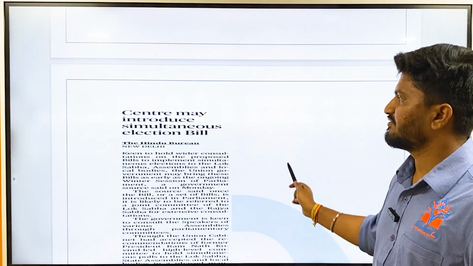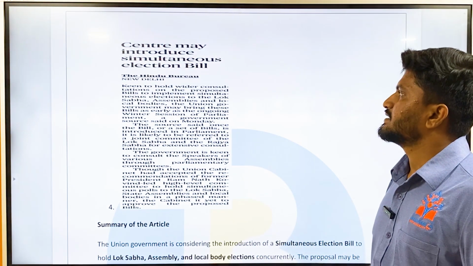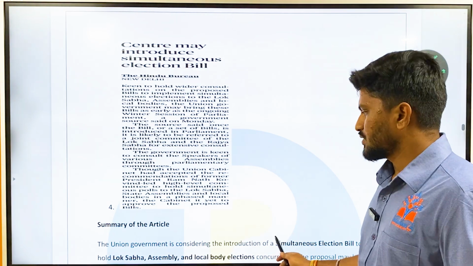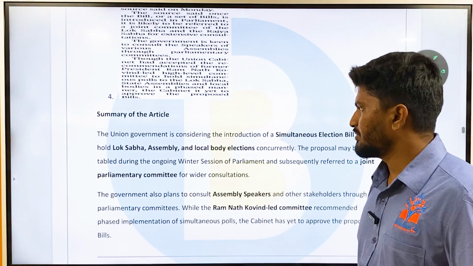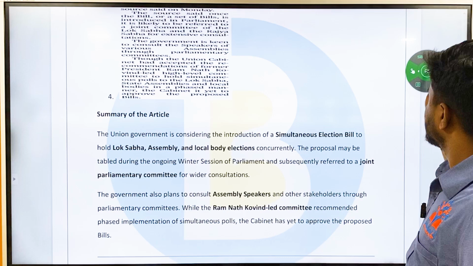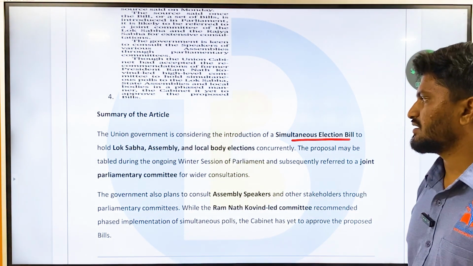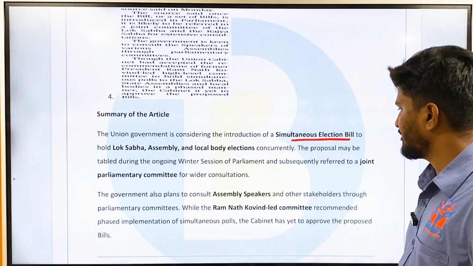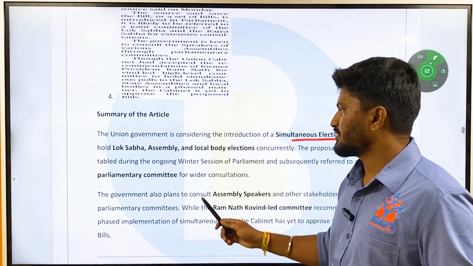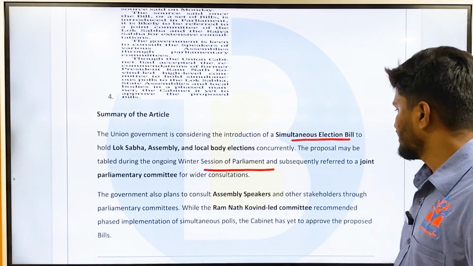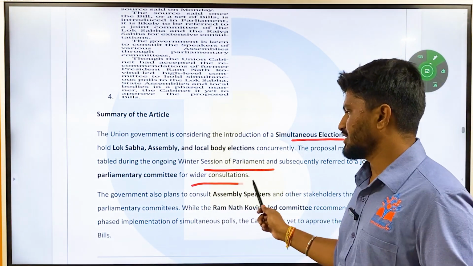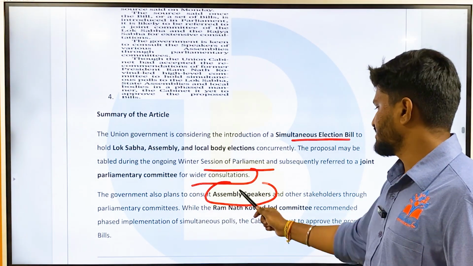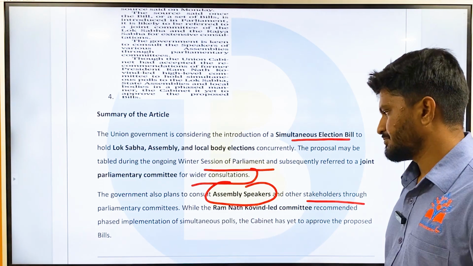And then the fourth article is about the Center may introduce a simultaneous election bill. So it is about simultaneous elections. The article highlights that the Union government is considering introducing a simultaneous election bill to hold Lok Sabha, state assembly and local body elections concurrently. This proposal may be tabled during the ongoing winter session of Parliament and subsequently referred to the Joint Parliamentary Committee for wider consultations. The government also plans to consult assembly speakers and other stakeholders through parliamentary committees,